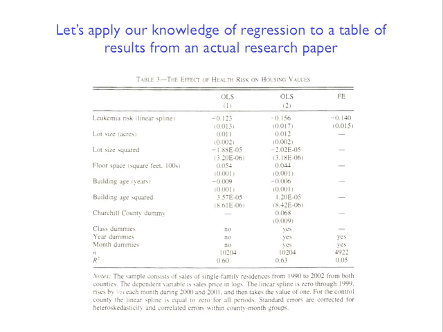And so the regression model here is yi is equal to beta naught plus beta 1 x1i, which is leukemia risk, plus beta 2 x2i, which is the lot size, plus beta 3 x3i, which is the floor space. Okay, so I'll put the squares in. So it's beta 3 times x2i squared plus beta 4 times x3i plus beta 5 times x4i, plus beta 6 times x4i squared. There might be a few more variables in there from the table, and then plus some residual term ei.